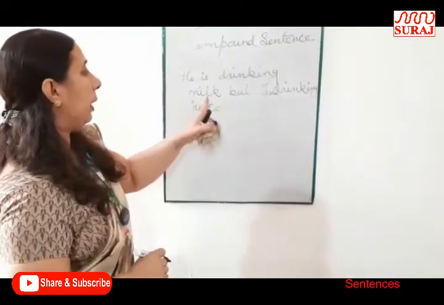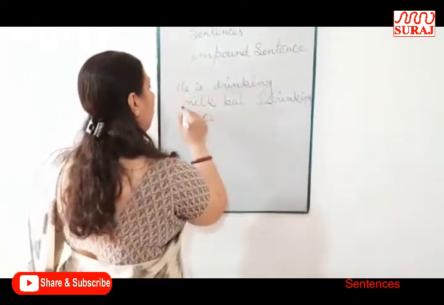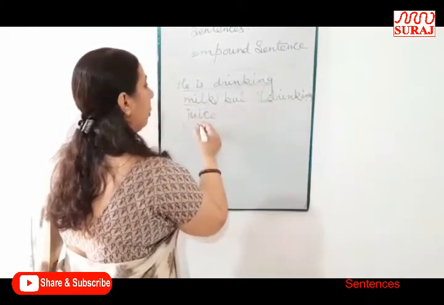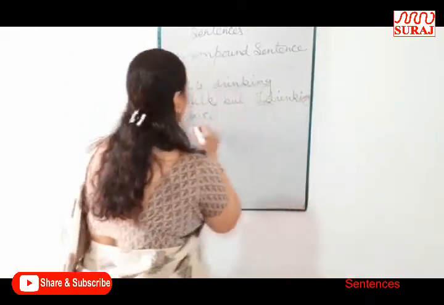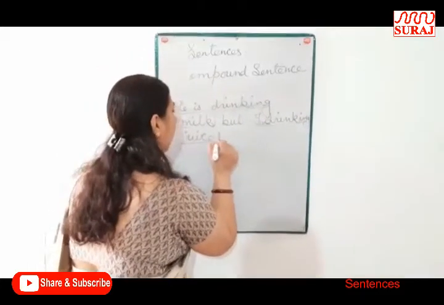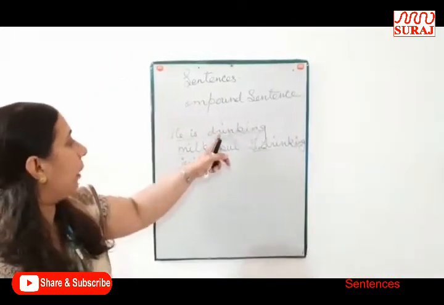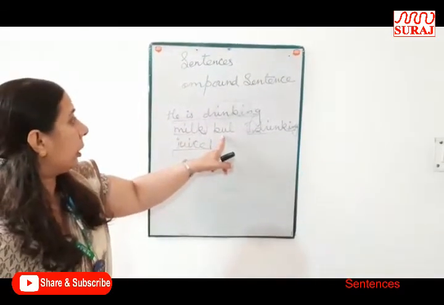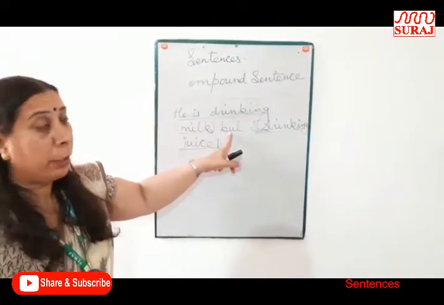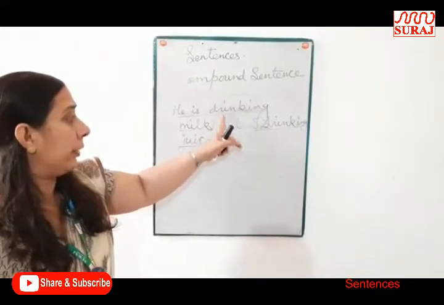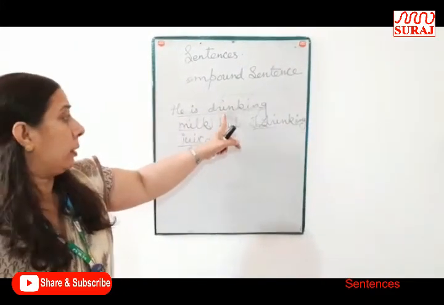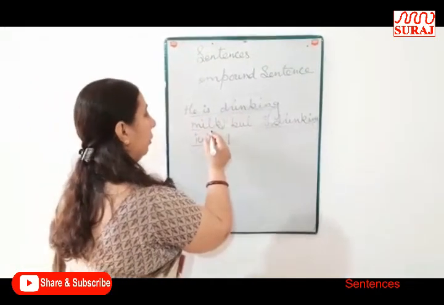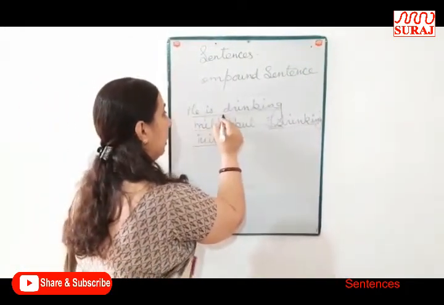He is drinking milk. This one is a complete clause, a meaningful clause. But I am drinking juice. This one is also an independent clause. They have their proper and complete meaning. There is a conjunction, but, that joins the two sentences. He is drinking milk is a complete sentence.